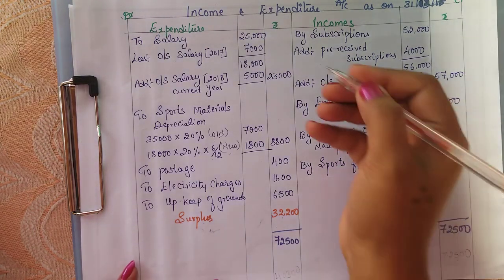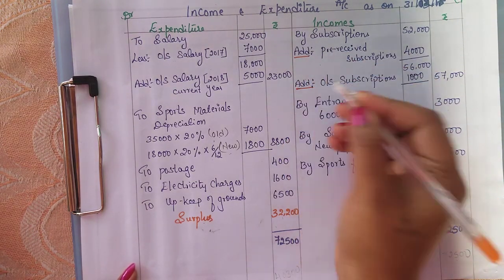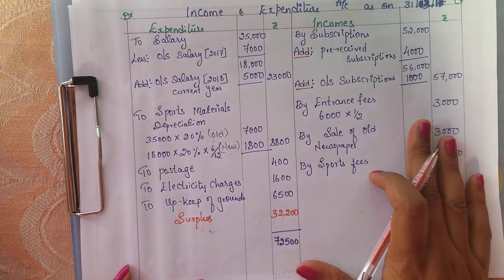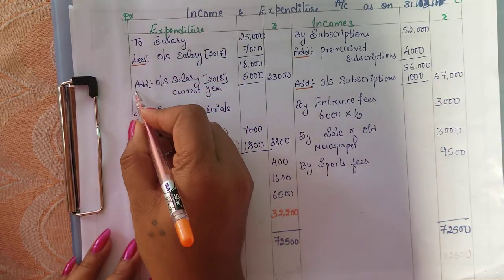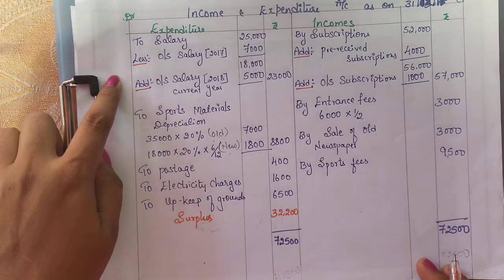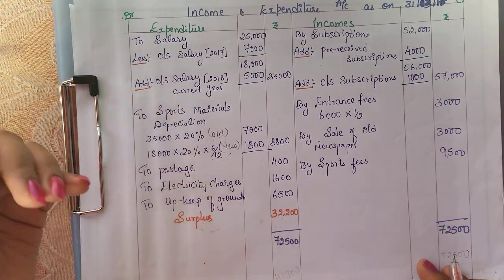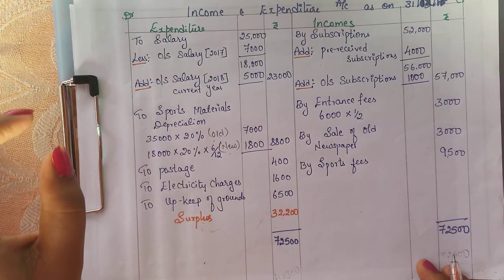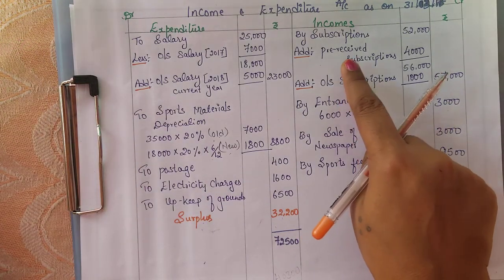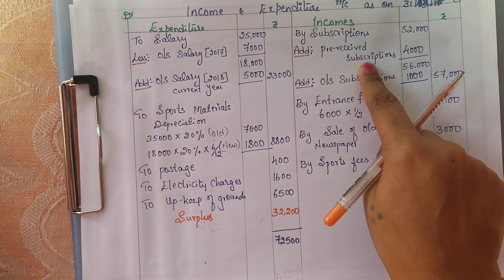Once again I am telling you, only the current year we will be adding. The previous year we are going to minus. Whatever the information related to the previous years or the next years, we will be deducting. And don't get confused with this pre-received subscription.